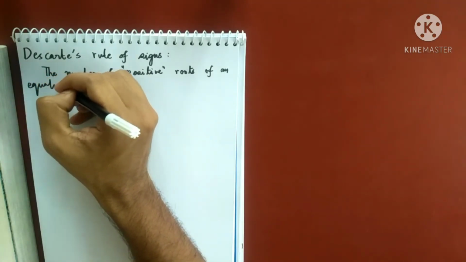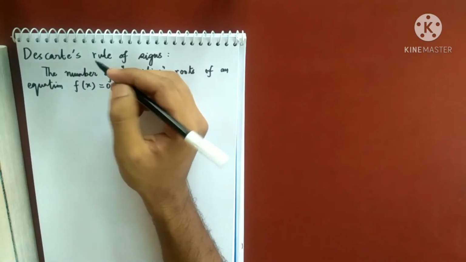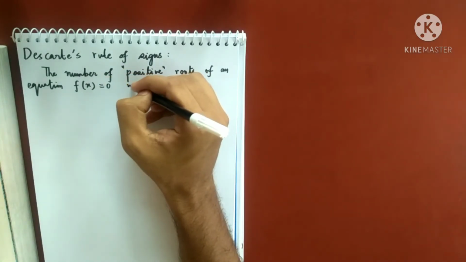So the number of positive roots of an equation f(x) equals 0 with real coefficients.